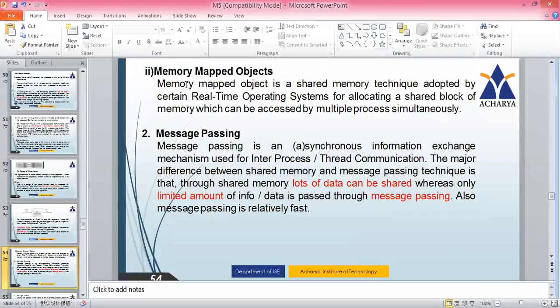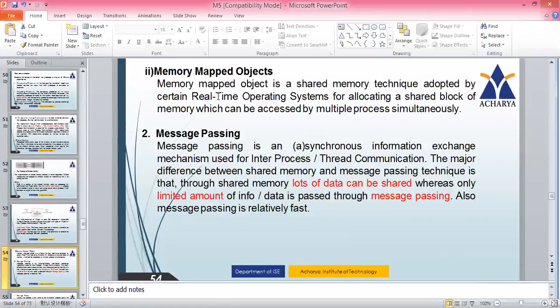So we discussed pipes, that is one category of shared memory, and now we are going to talk about memory mapped objects. A memory mapped object is a shared memory technique adopted by certain real-time operating systems. They are usually used by a real-time operating system for allocating a shared block of memory, which can be accessed by multiple processes simultaneously. So this is used in RTOS, and here the shared block can be accessed at the same time, or concurrently, by multiple processes. This is the second category, and we don't have a subdivision.